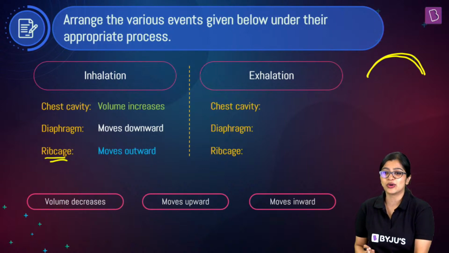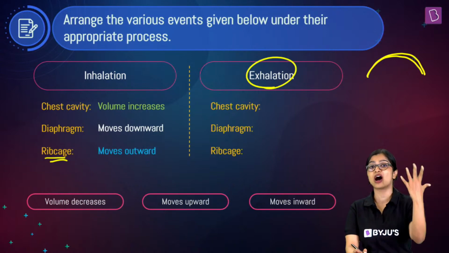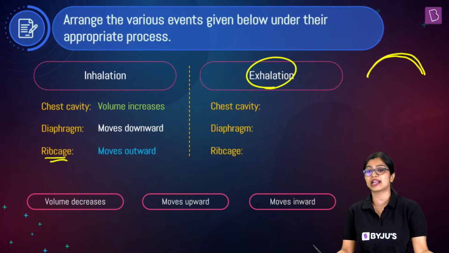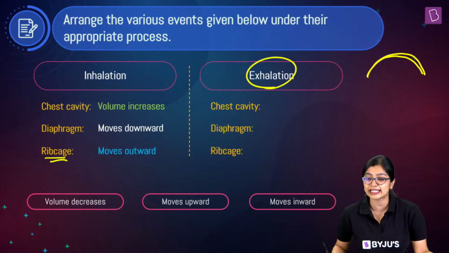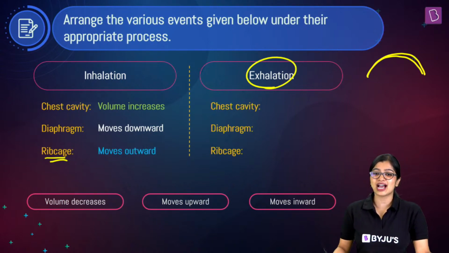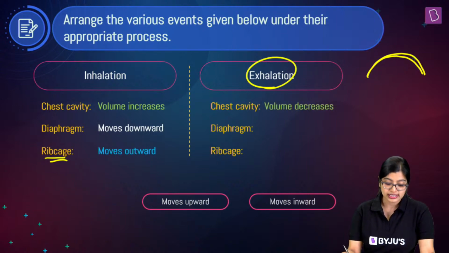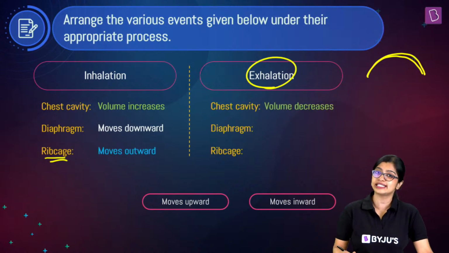All right? Okay. Now, next up, we have chest cavity. What will happen to the chest cavity during exhalation, when we breathe out or when we give out air that is rich in carbon dioxide? What is going to happen to the chest cavity? Yes, very good, guys. The chest cavity space is going to decrease, or the volume will decrease.